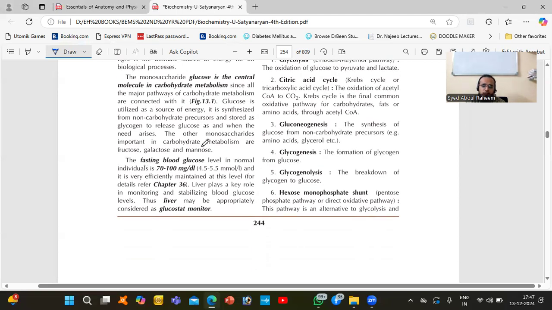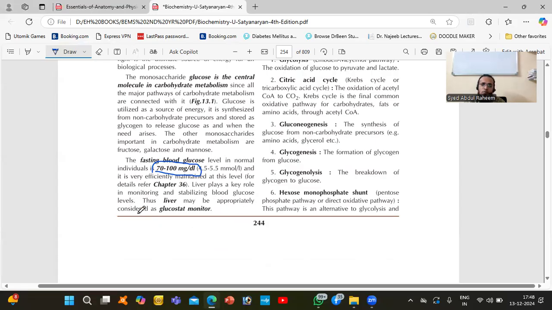Next, what is the fasting blood glucose level? It means, without eating food, how much glucose is present in your bloodstream. That is normally 70 to 100 mg per deciliter. I already told you that the liver plays a key role in monitoring and stabilizing blood glucose level.